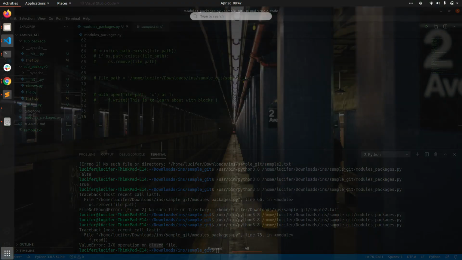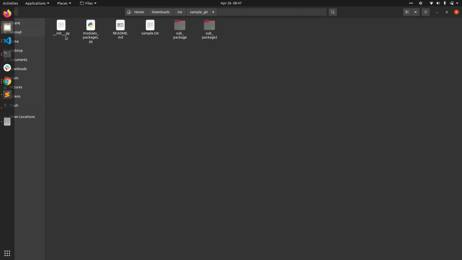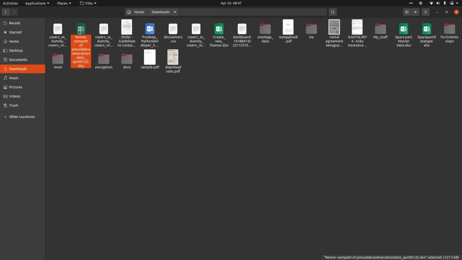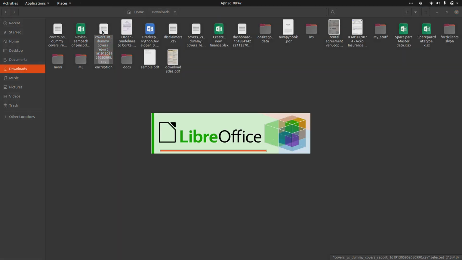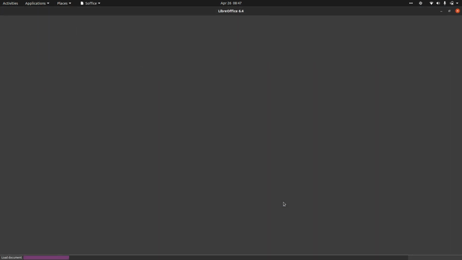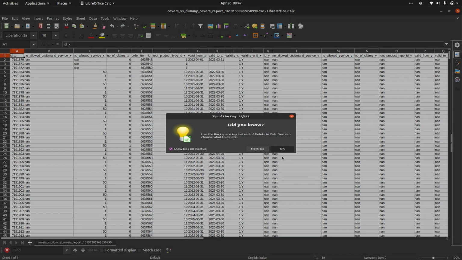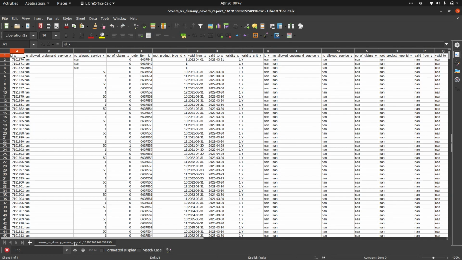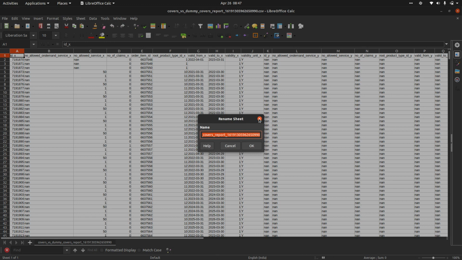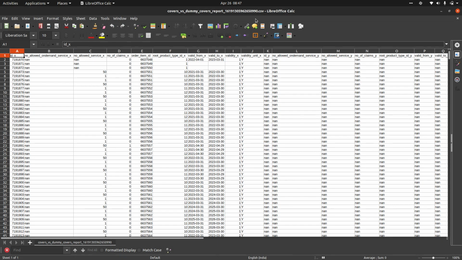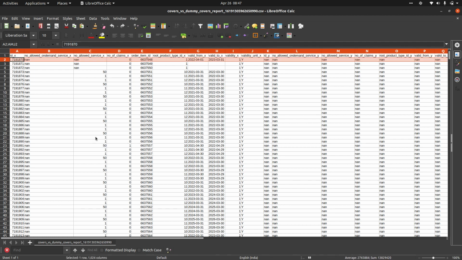Let me show you how a CSV file looks in the downloads. This is a CSV file which is exactly similar to an Excel file, right? But it will only have a single sheet. If you have multiple sheets, you might have to change this to an Excel file. These are all comma separated values stored in tabular form. The first row is my columns and everything else is my values.